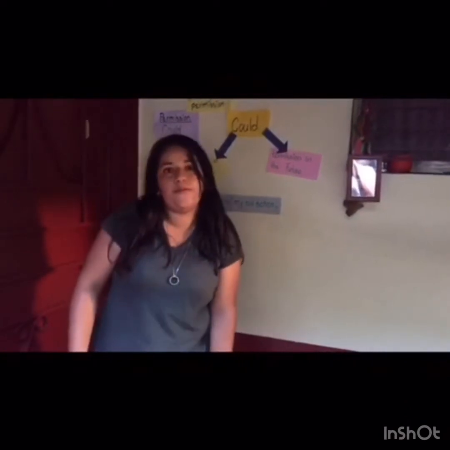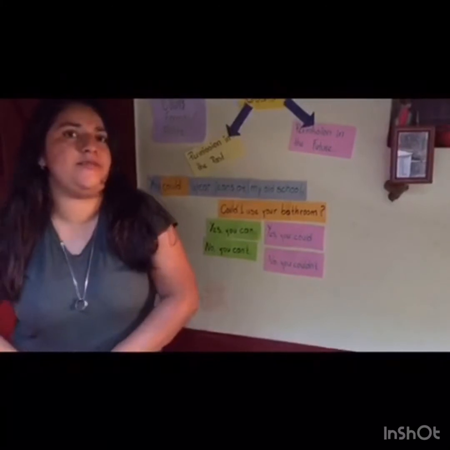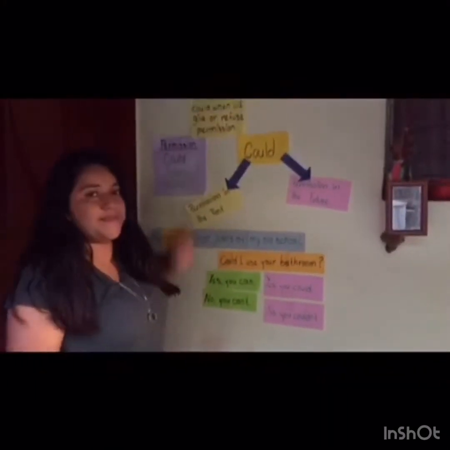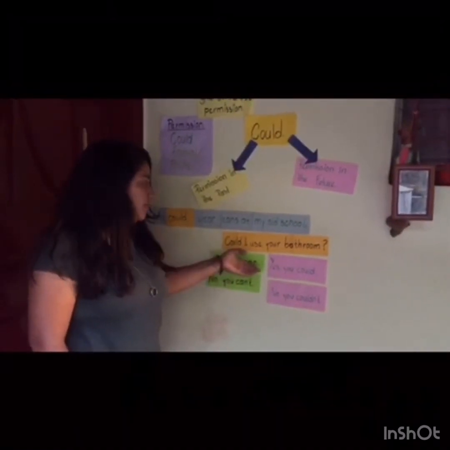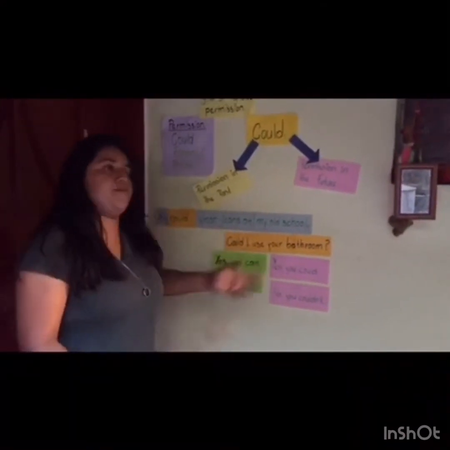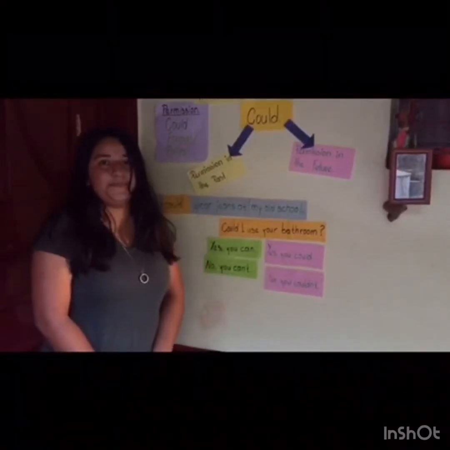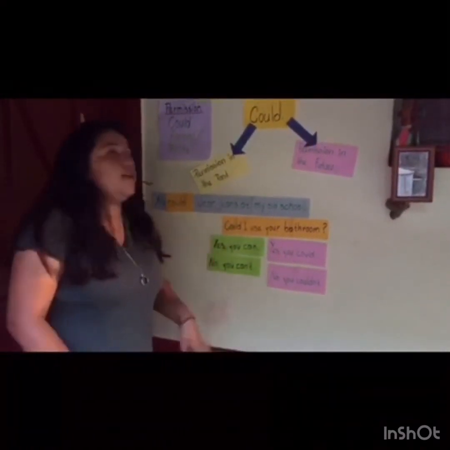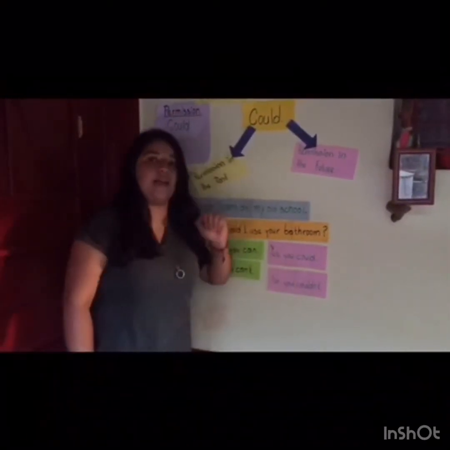For example, when you are asking for permission, you use this structure. Could I use your bathroom? According to the previous point, what is the correct answer? Yes, you can. Or, yes, you could. Or for refusing a permission, no, you can't, or no, you couldn't. But we don't use could for giving or refusing a permission.